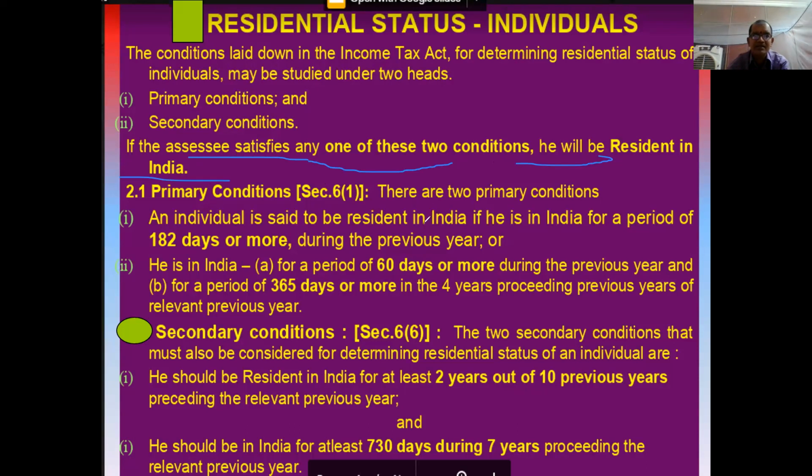In our problem, he has satisfied the first condition itself. He is in India for more than 182 days. Then you need not check the second condition. If he does not satisfy the first condition, you have to go to the second condition. But in our problem, he satisfied the first condition itself, so you need not check the second condition. Is it clear? Did you understand?